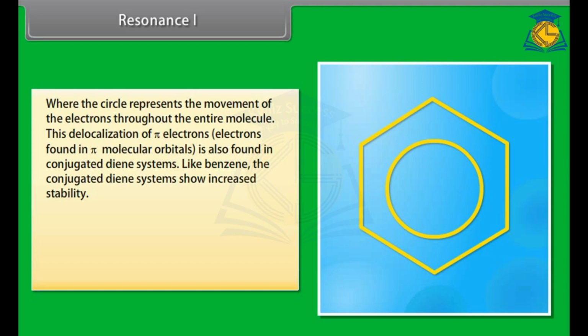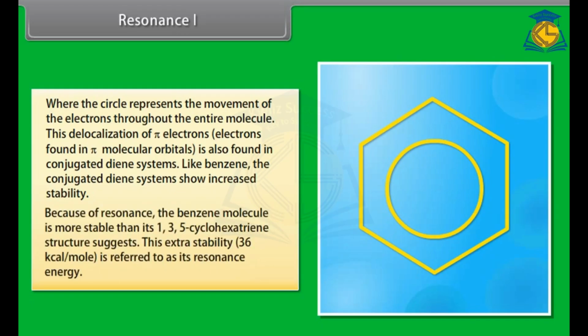the entire molecule. This delocalization of pi electrons, found in pi molecular orbitals, is also found in conjugated diene systems. Like benzene, the conjugated diene systems show increased stability. Because of resonance, the benzene molecule is more stable than its 1,3,5-cyclohexatriene structure suggests. This extra stability, 36 kilocalories per mole, is referred to as its resonance energy.